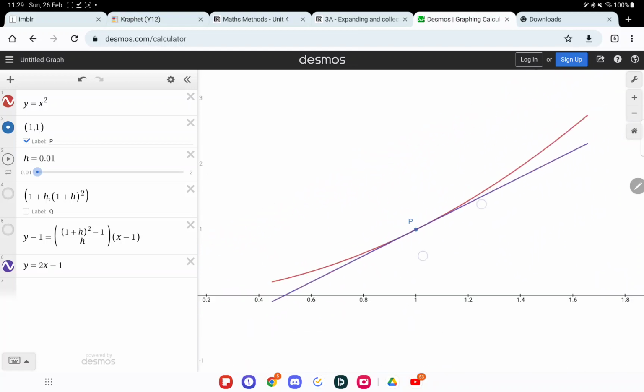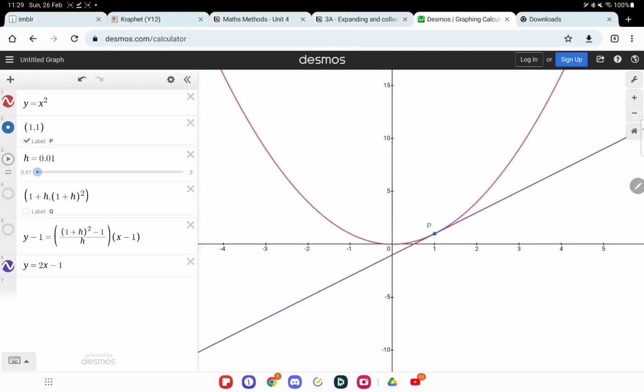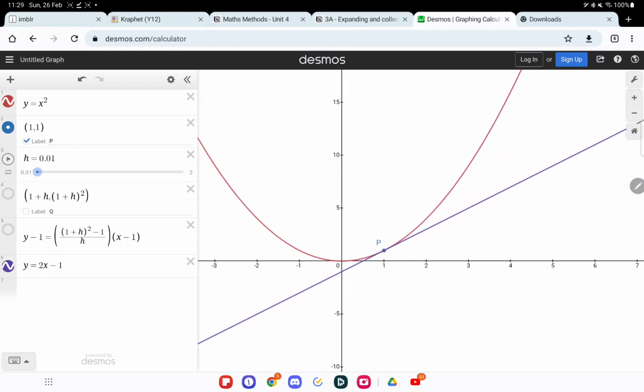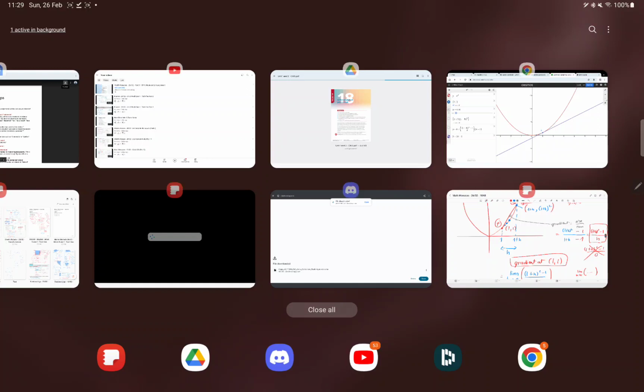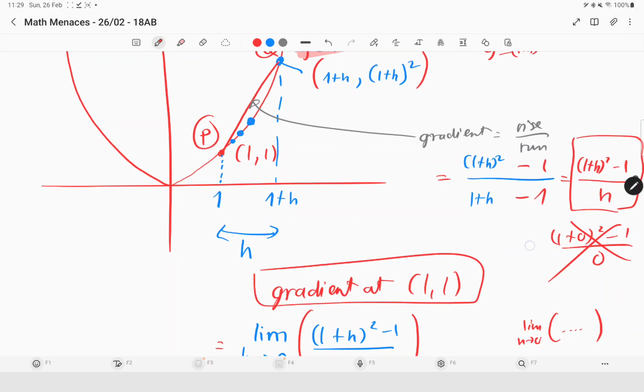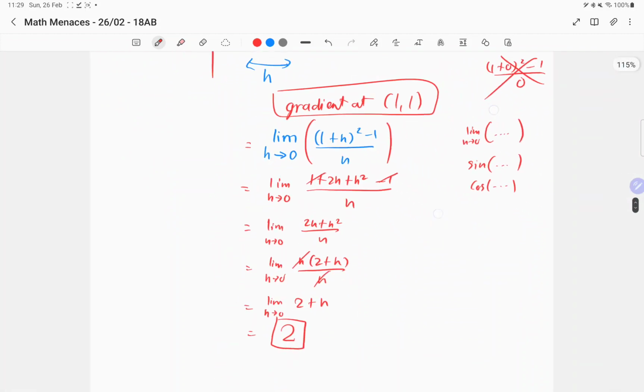So how do you find the gradient of that line with that? How we found it? Find the rise of it. Because if it's like rise over run, isn't that... You can't find the rise over run for that tangent line. But then how do you find the gradient? How we find that gradient was what we just did over here.